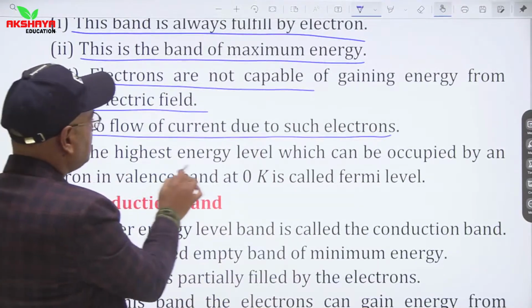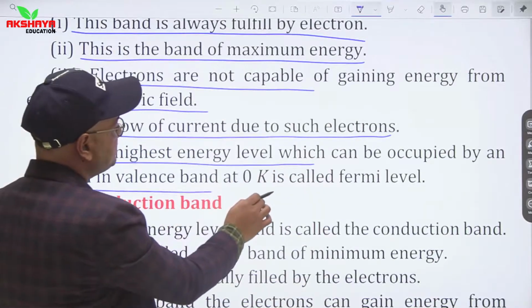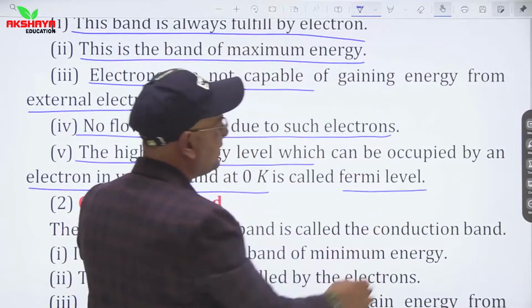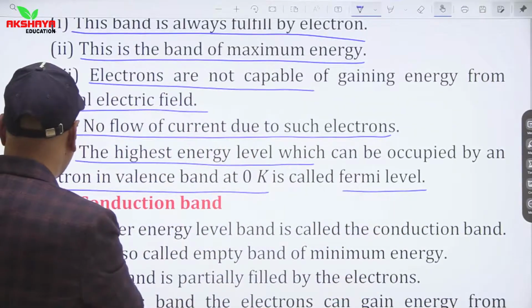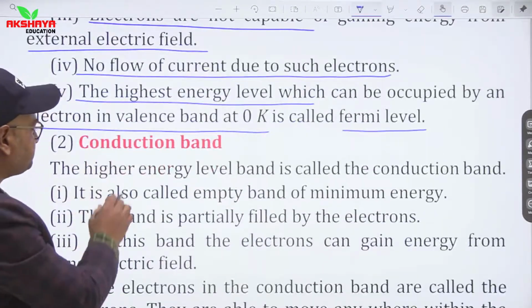The highest energy level which can be occupied by an electron in the valence band at 0 Kelvin is called the Fermi level. So this is the highest level that can be occupied by an electron. This is all about the valence band.